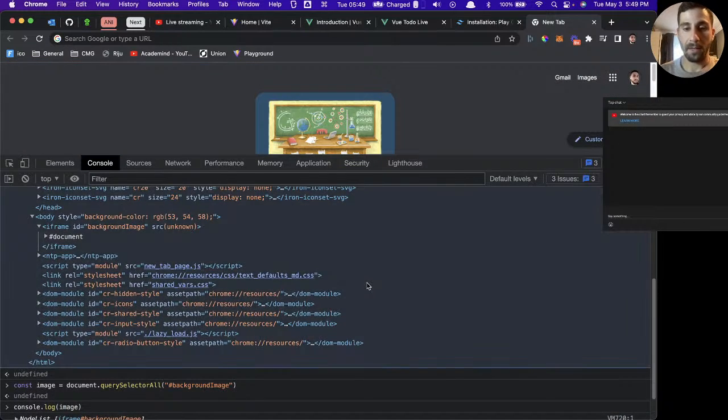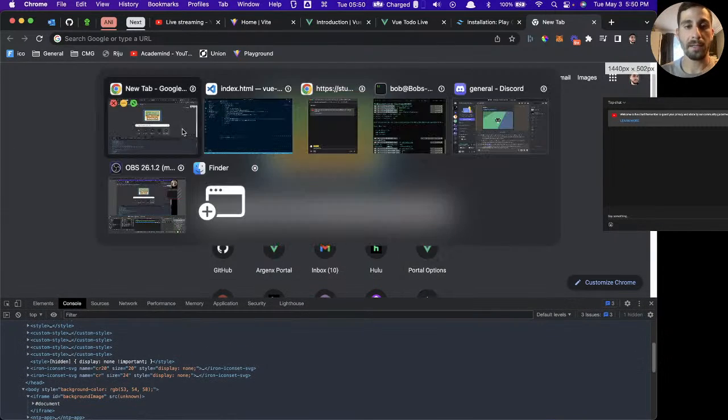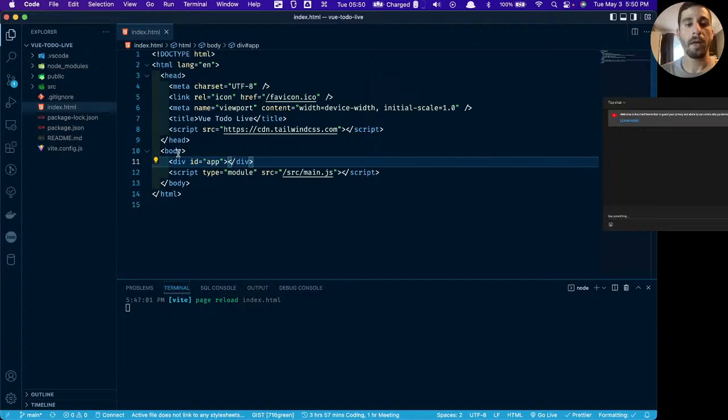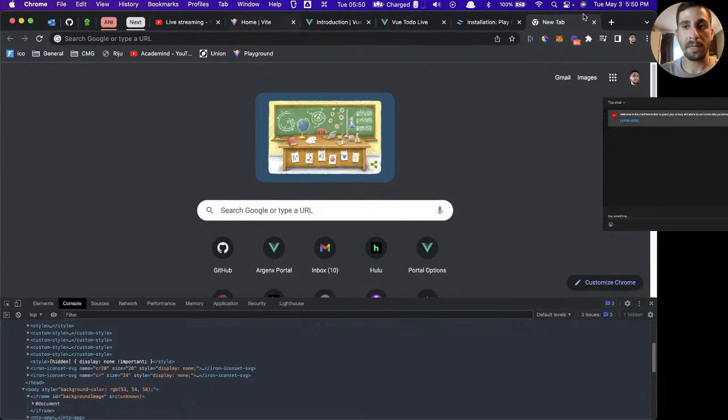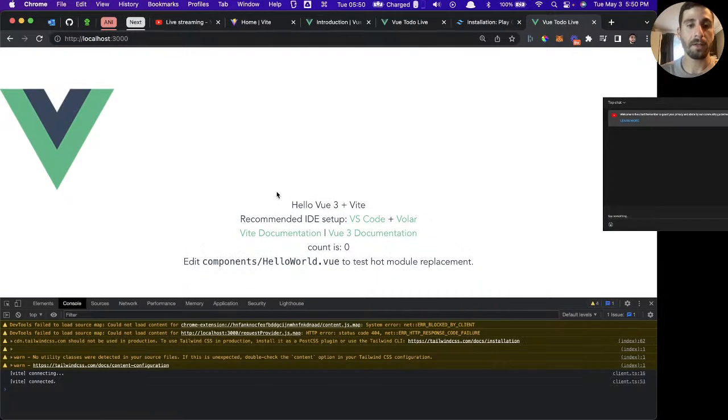So the reason I wanted to show that is because if we go back to Vue.js, or back to our code here, we have this ID of app. Let's actually go to localhost 3000. Okay. So this is the application. The reason that the Vue logo is over on the left side is because we have Tailwind, which is overriding the CSS that came with this template here.